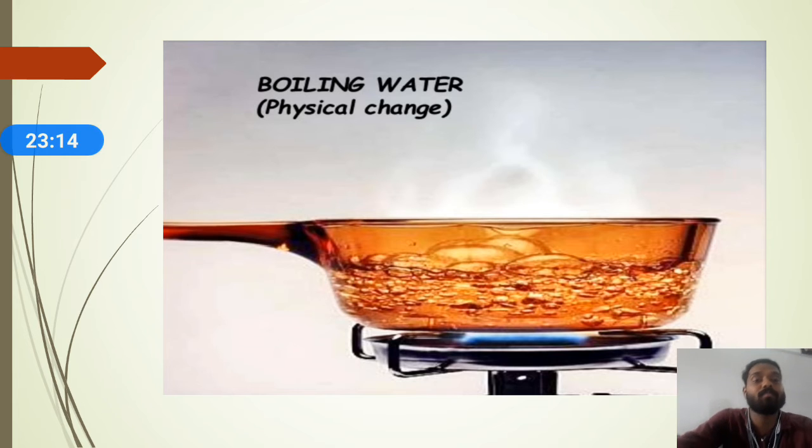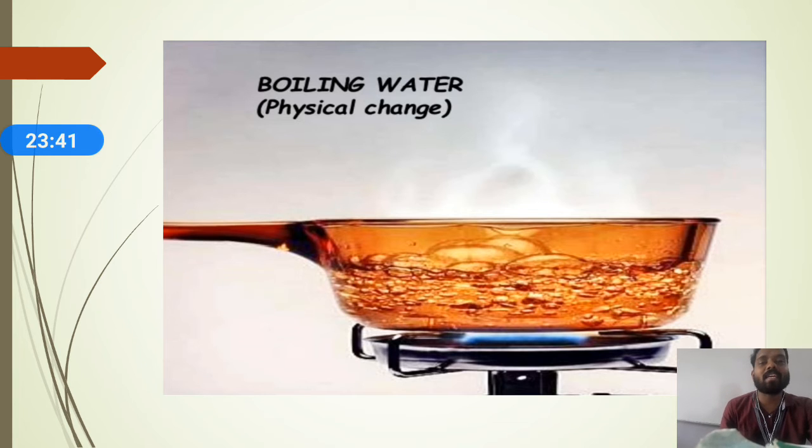Boiling of water. Whether boiling of water is a physical change or a chemical change? Yes, we can see that boiling of water is a purely physical change. So the question that comes to our mind is, why is boiling of water a physical change? You can see boiling of water is a physical change as well as a reversible change.